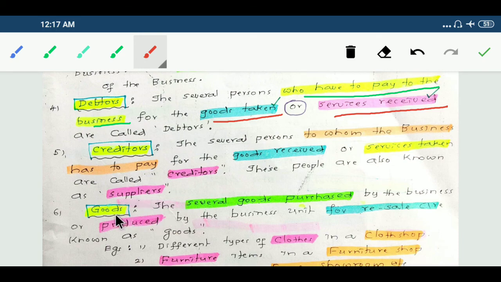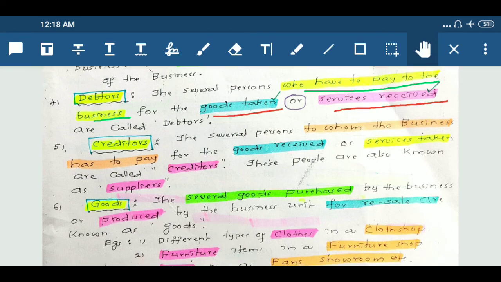Next, sixth concept, goods. The several goods purchased by the business or produced by the business unit for resale are known as goods.